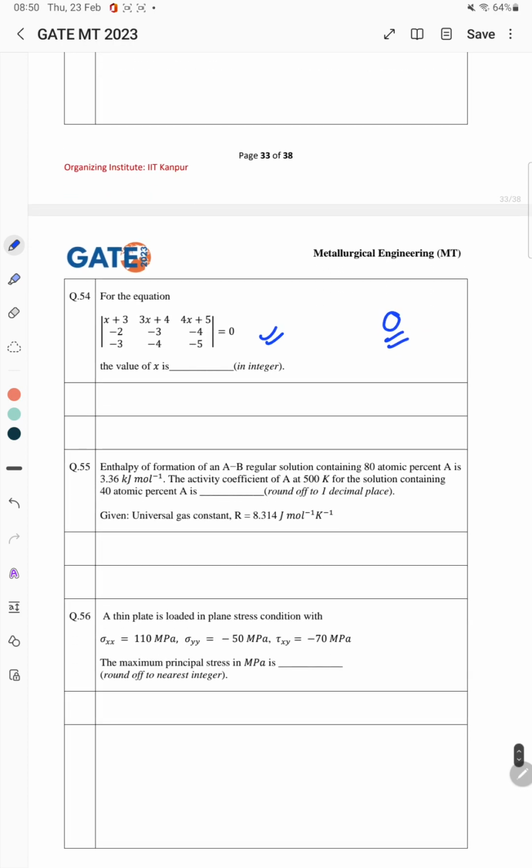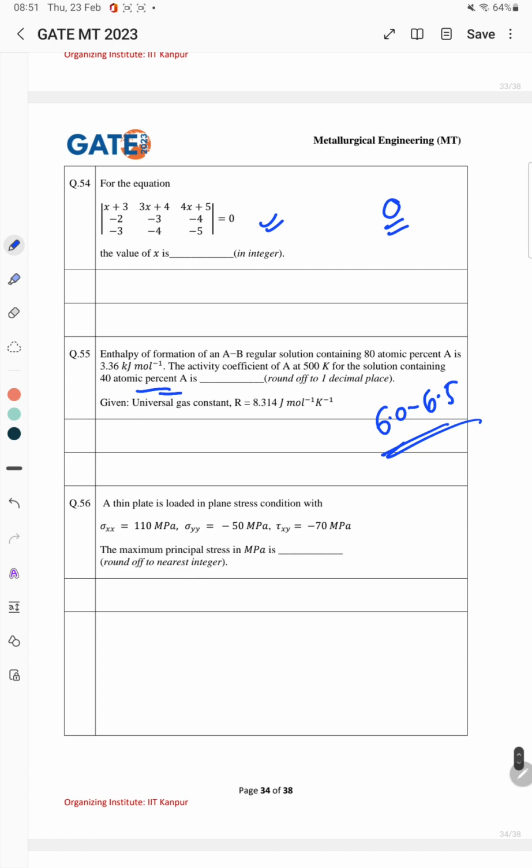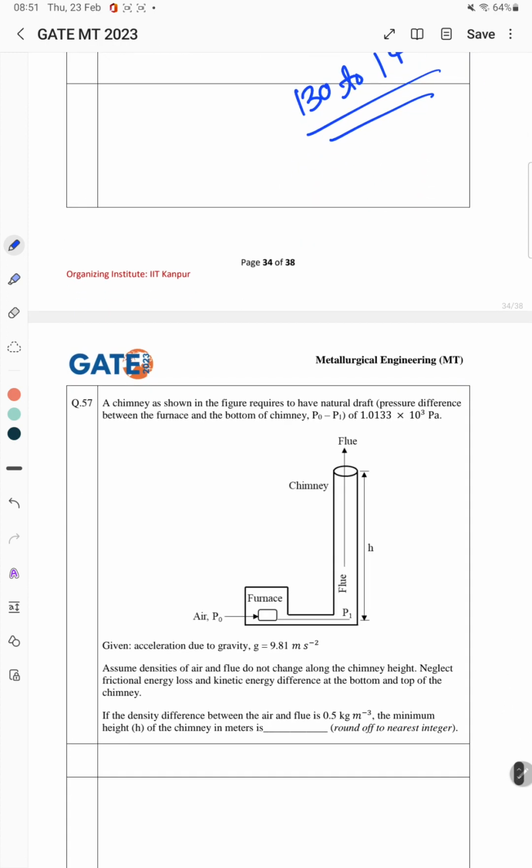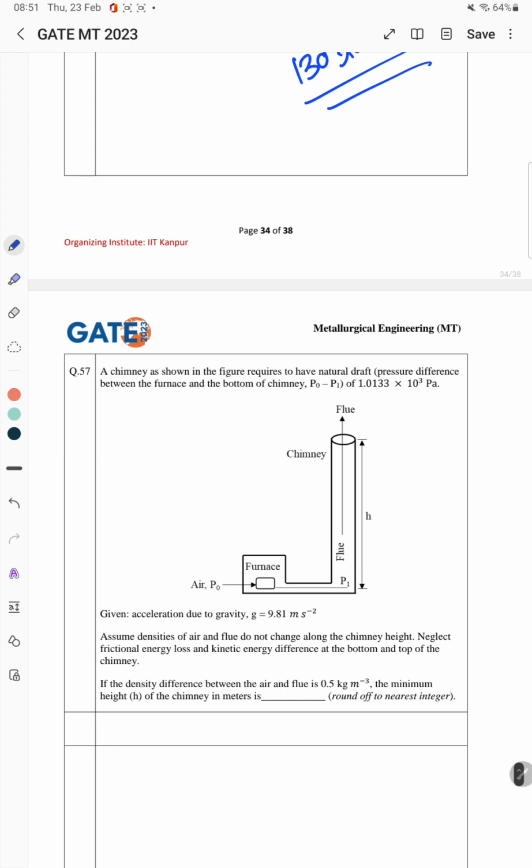For this 55th, which is saying the enthalpy of formation of AB regular solution containing 80 atomic percent A is 3.36 kilojoule per mole, the activity coefficient of A at 500 K for the solution containing 40 atomic percent is being asked. For this, the correct answer is ranging from 6.0 to 6.5. Now the next problem is, a thin plate is loaded in a plane stress condition. So for this 56th, the correct answer is ranging between 130 to 140 MPa. For this 57th problem, the correct answer will range from 200 to 210.